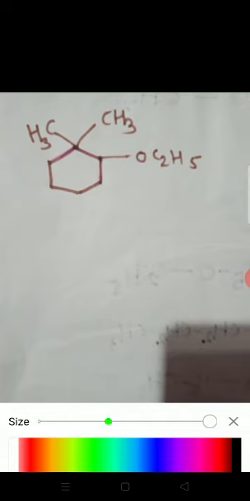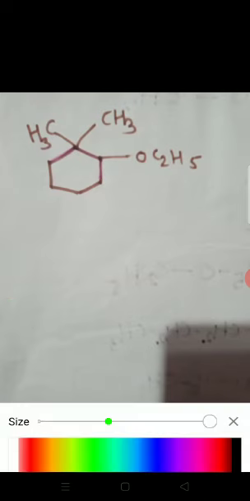Consider another example. This is a new example. See here, student, see carefully. What is this name? A common name of this compound is not possible, or there are various problems for the common name, but the clear-cut IUPAC name is used here.